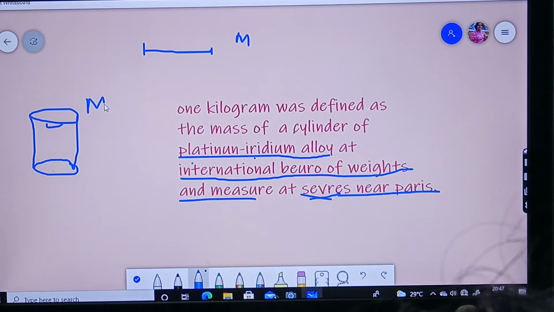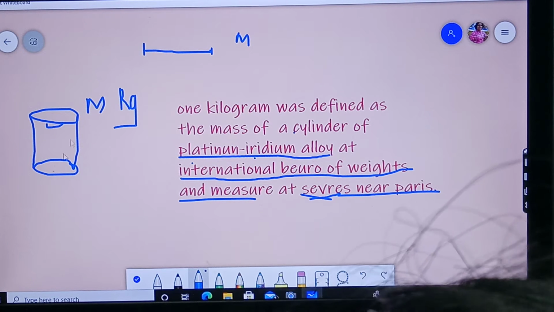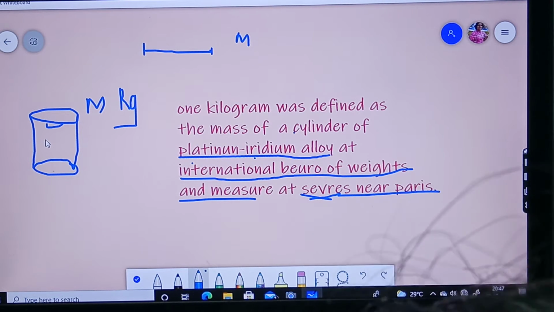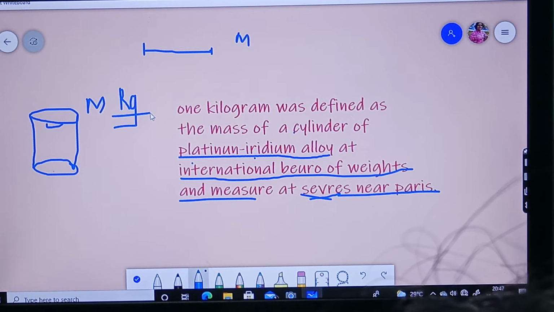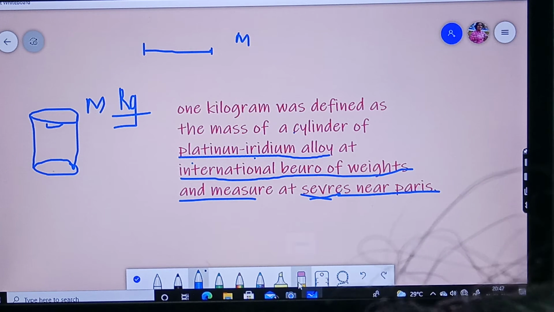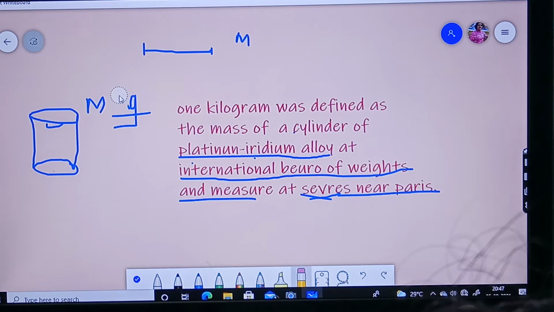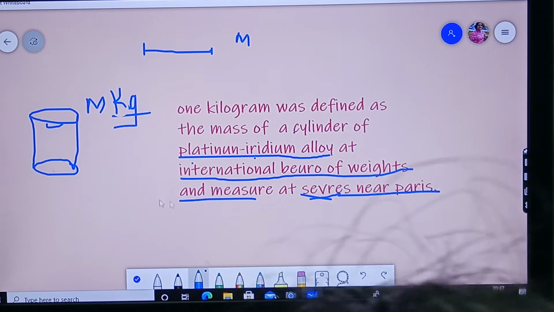The SI unit of mass, what is that? Kilogram. The mass of this cylinder is defined as 1 kilogram. 1 kilogram. Right? So you must get a doubt.